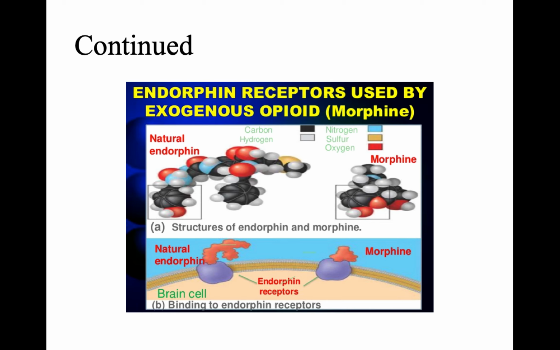As I told you earlier, the endorphins bind to the receptor. Both the endorphins and the morphine bind to the same receptors in the body, whereas the morphine is an exogenous opioid. The binding of the morphine to the opioid receptors in our body brings a sense of sedation or analgesia in the person.